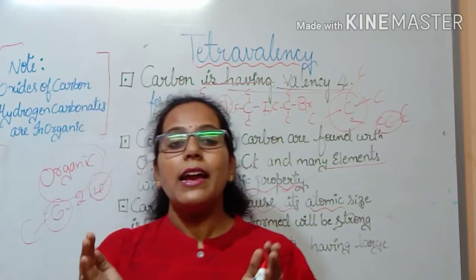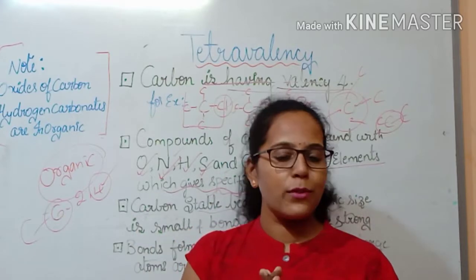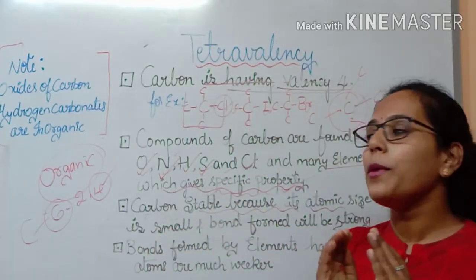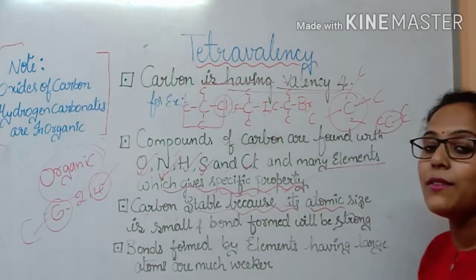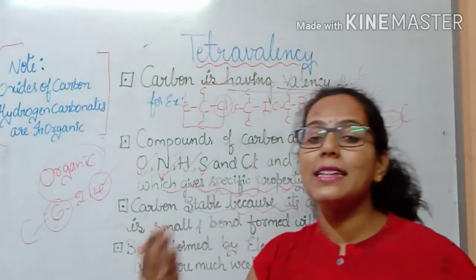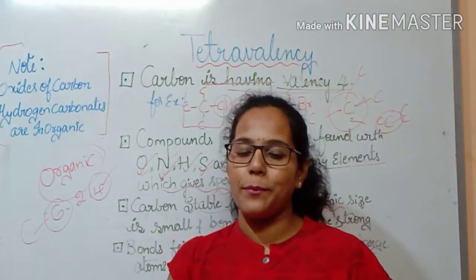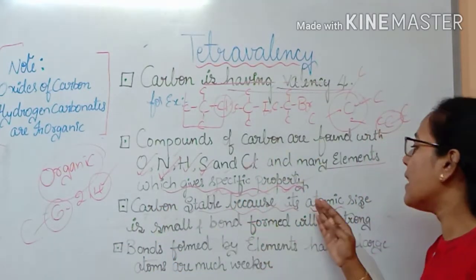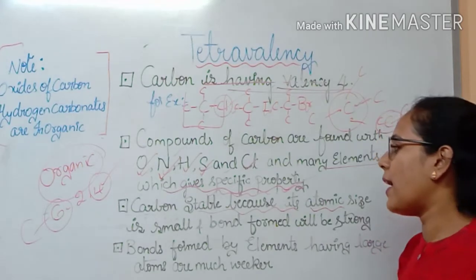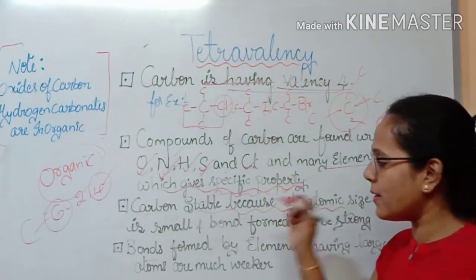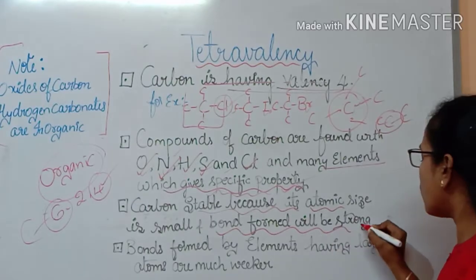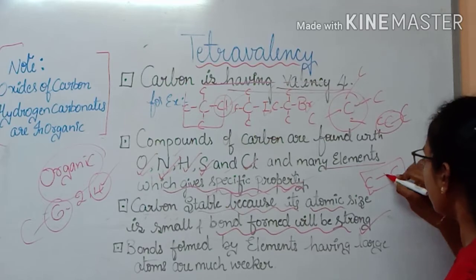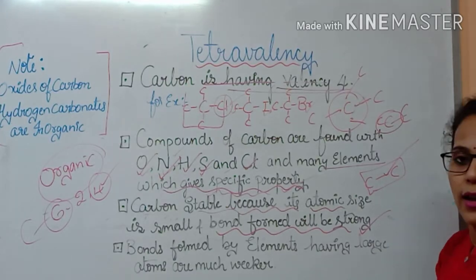And the second thing is, it has only 6 protons, hence its atomic size is small. As its atomic size is small, it can have a strong bond with the other atoms which combine with it. So carbon is stable because its atomic size is small, and as its atomic size is small, the bond formed will also be strong. What is the bond formed between carbon and carbon? It is the covalent bond, and this covalent bond is the strongest bond.